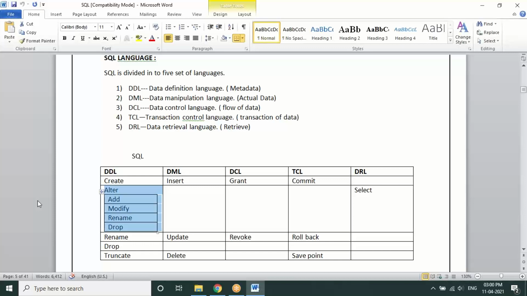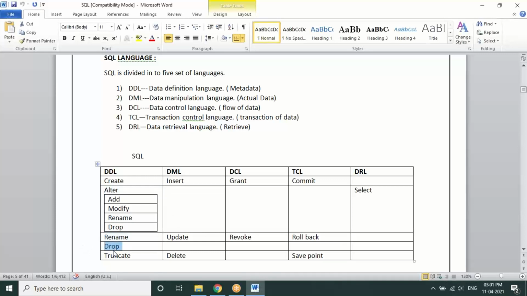Under alter, we have a few sub commands like add, modify, rename, and drop. Just try to remember this. We'll work on them, but not all can be executed. At least I'll show you the syntaxes for how to work on it. Similarly, to rename a table or any kind of database object that you have created, we use a statement called rename.